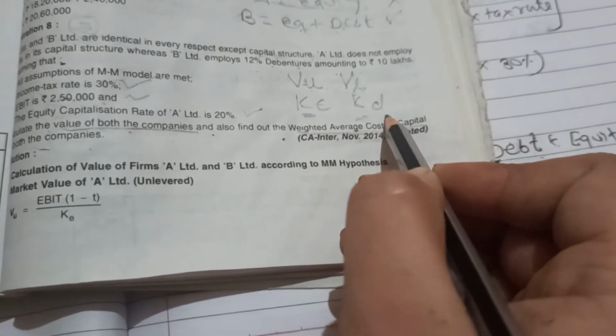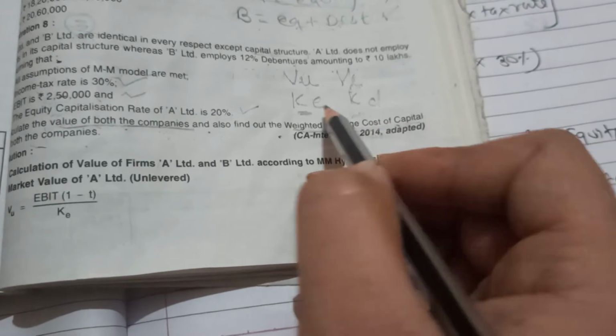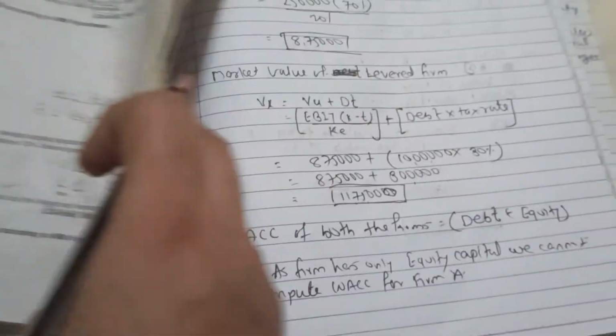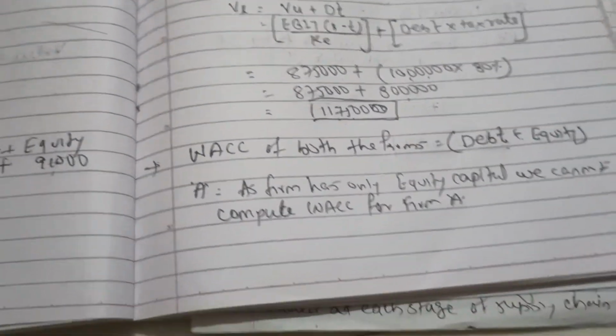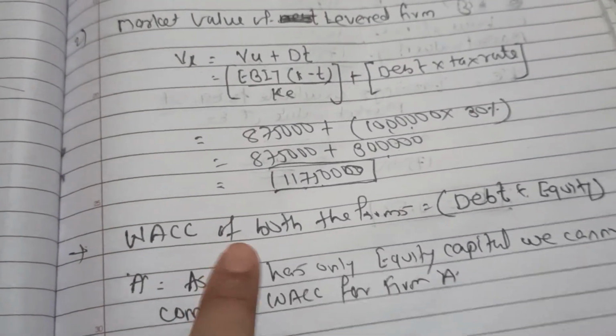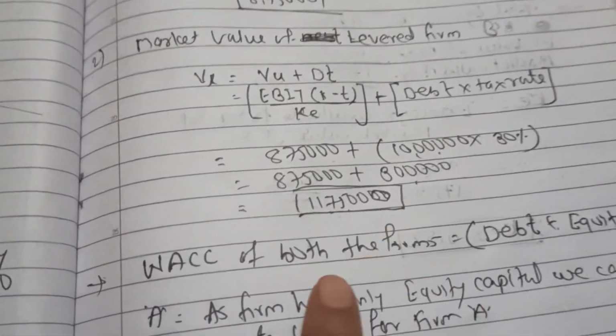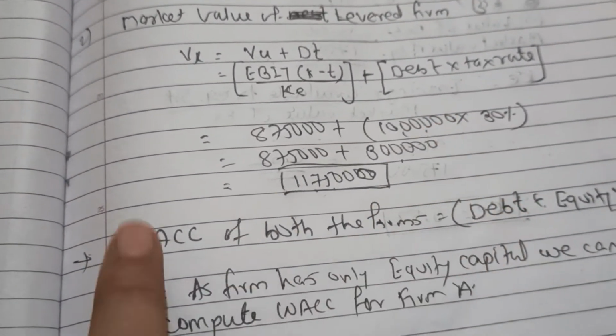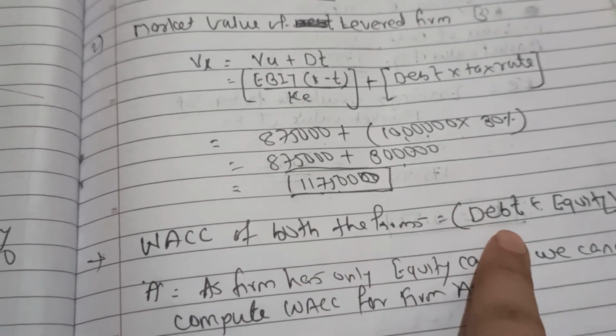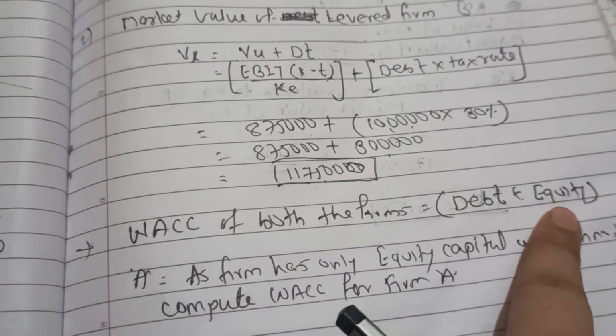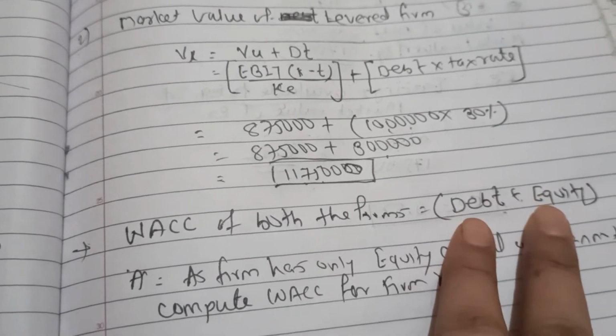Now cost of debt is simple, so we'll calculate cost of debt and cost of equity. Here you can see weighted average cost of capital of both the firms. We can calculate this only when we have debt and equity as sources, which means at least two sources.